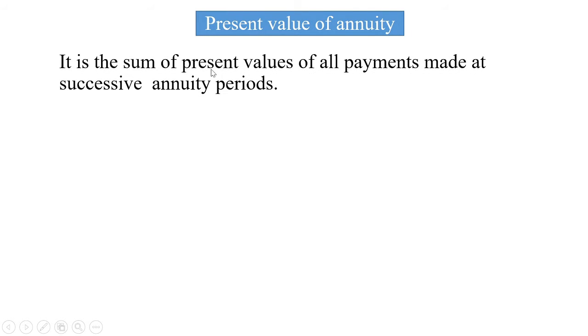Present value of annuity. It is the sum of present values of all payments made at successive annuity periods.